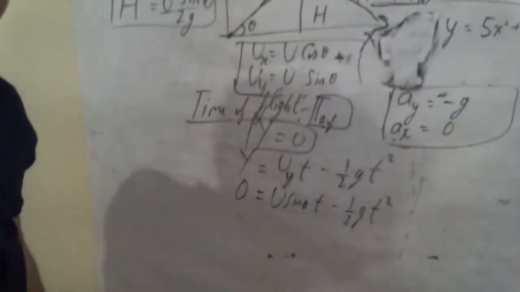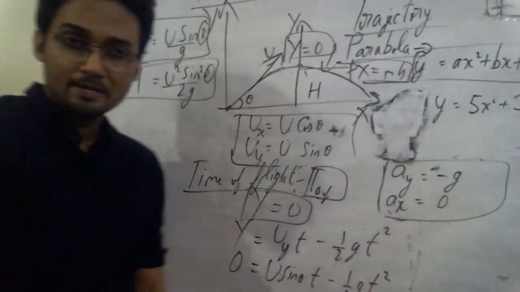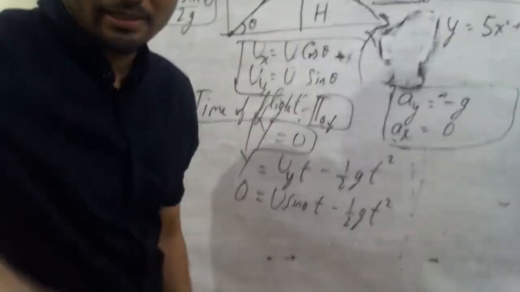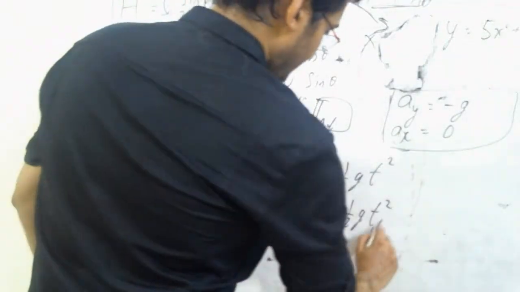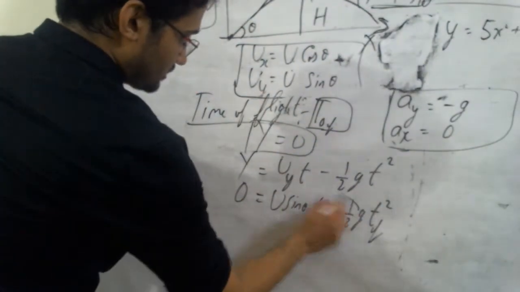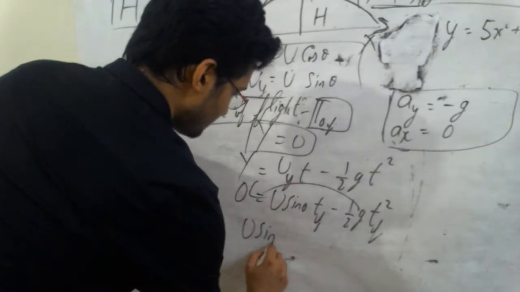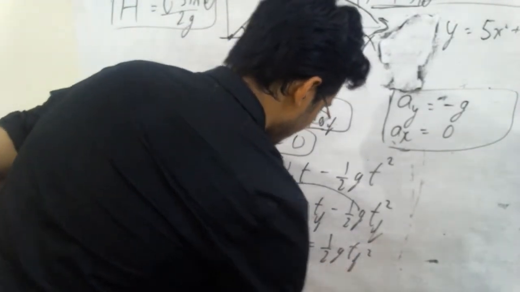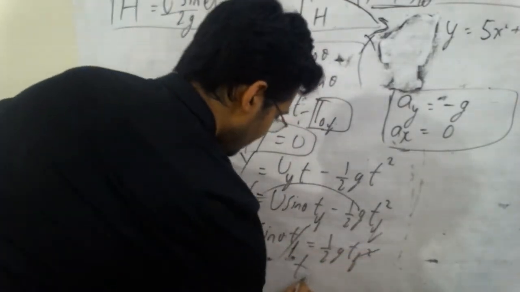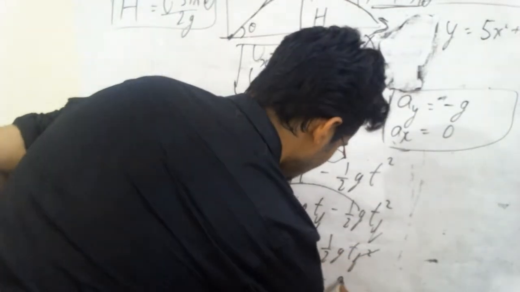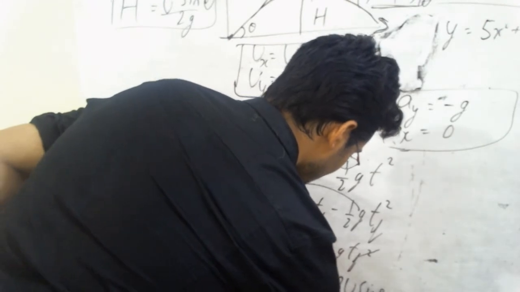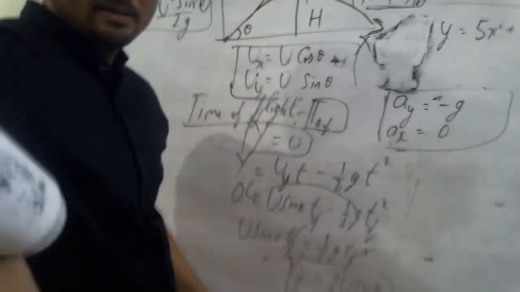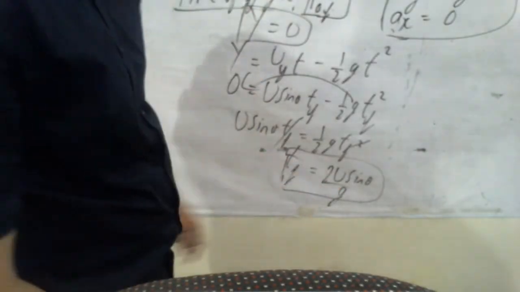Hope you have got some thought. Do not apply that T max equation this time, because here better get it as T subscript f. Send this to this side. You get u sin theta Tf equals half g Tf square. You know that Tf and one Tf cancel out. The Tf equation becomes 2u sin theta by g. This is what you get, 2u sin theta by g.